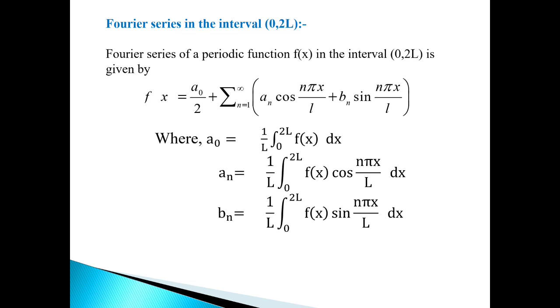An is given by the formula 1 upon l integration limit from 0 to 2l f of x into cos n pi x by l dx. And the last one bn is given by the formula 1 upon l integration from 0 to 2l f of x into sin n pi x by l dx.